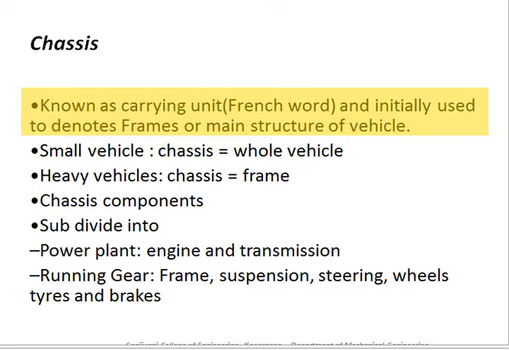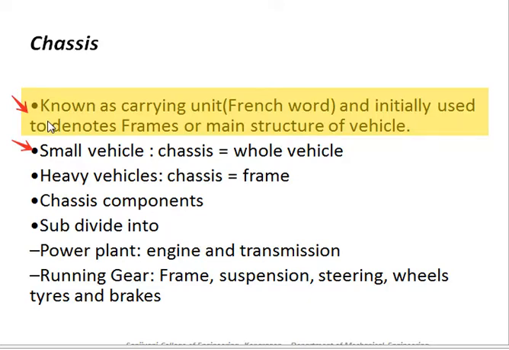Now, in small vehicles, the chassis is the entire whole body of the vehicle, but in heavy vehicles, the chassis is sometimes also called the frame. So this difference you need to understand.